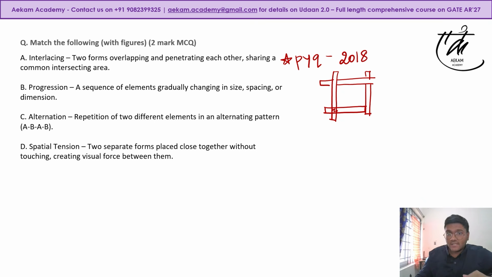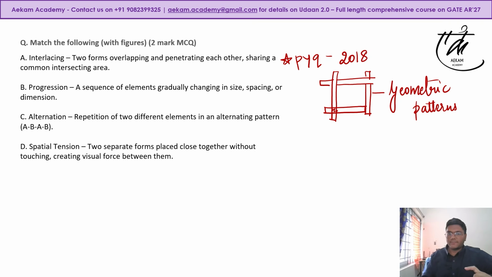Where is this being seen? If you carefully observe Mughal architecture or any Islamic architecture, the geometric patterns follow this particular interlacing principle, right? Even if you see these cane weavers houses and all, you must be very much familiar with the interlacing term. Any visual like this, or in a hexagonal form or a triangular form, would be A. Okay. Progression, a sequence of elements gradually changing in size, spacing, or dimension.